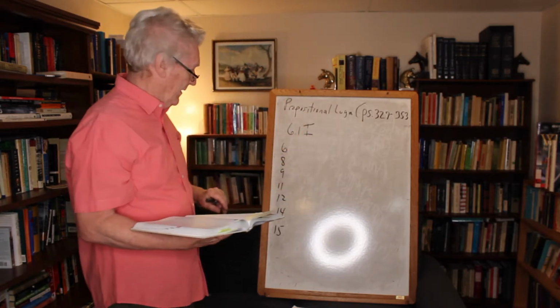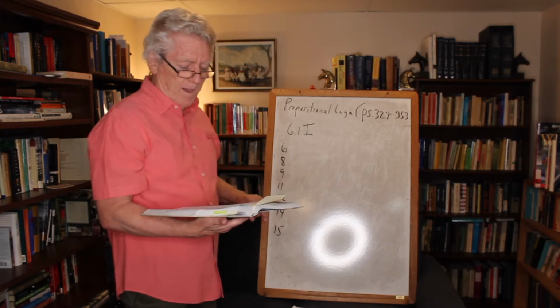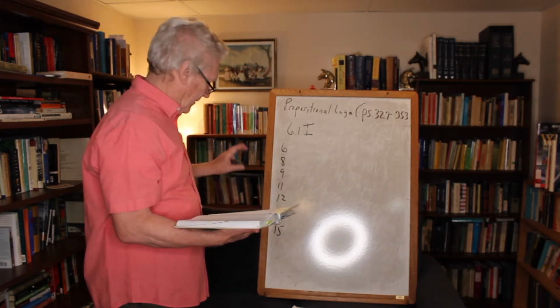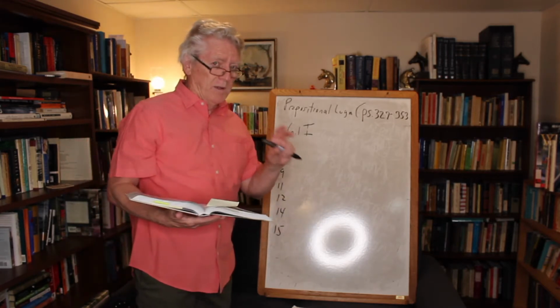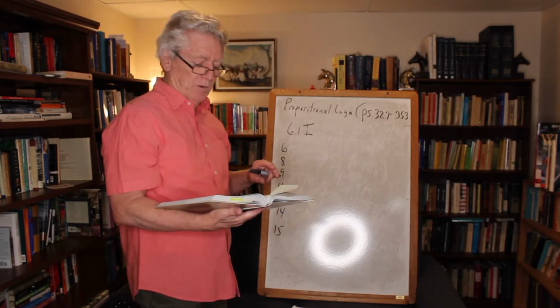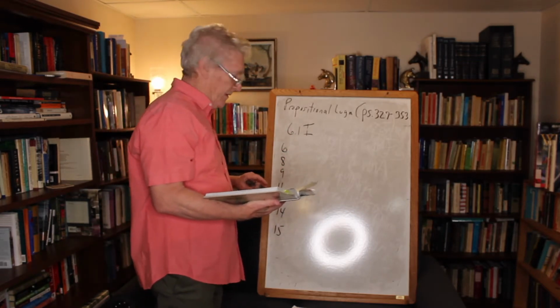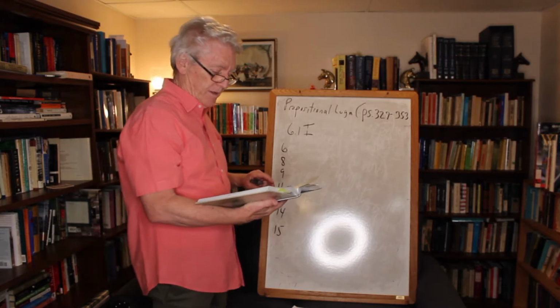So we're going to start exercise 6.1 number 1, and you're assigned a few. I'm not going to do the ones you're assigned, but the hope is that after I do these, you'll be able to go back and do the ones that are assigned. I'm going to start with number 6 there. This is on page 337.